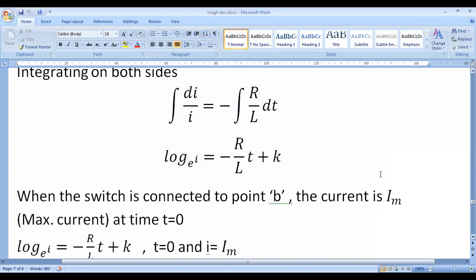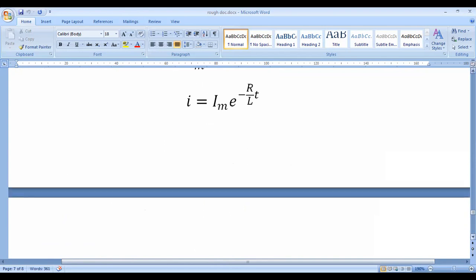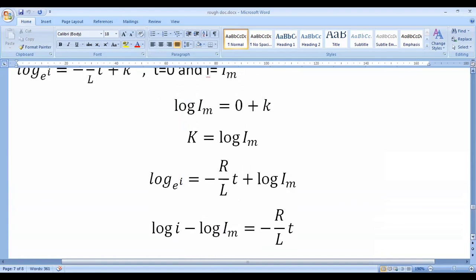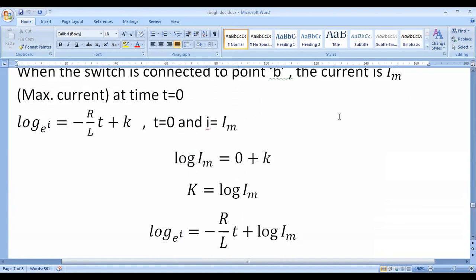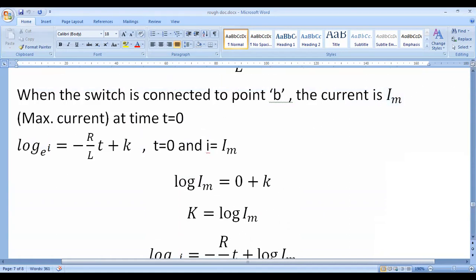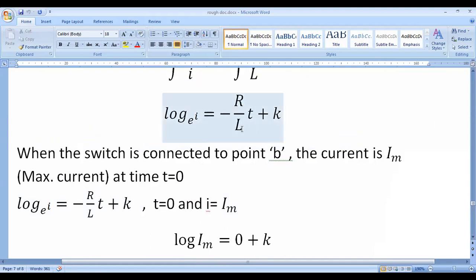Again we have to find out the k value, considering the initial conditions. The initial conditions are what the current is when the circuit is short circuited. When the switch is connected to point B, the current is the maximum current which is stored in the inductor. That maximum current is Im, and at that moment the time is equal to 0.